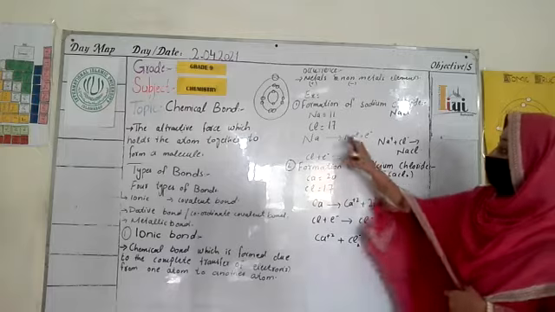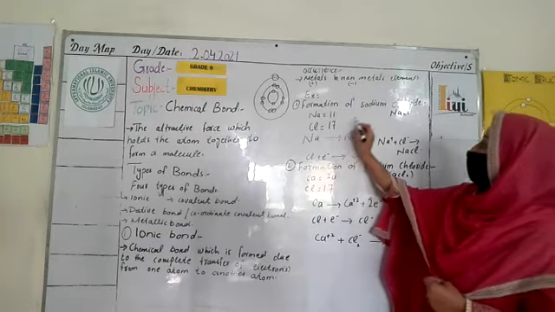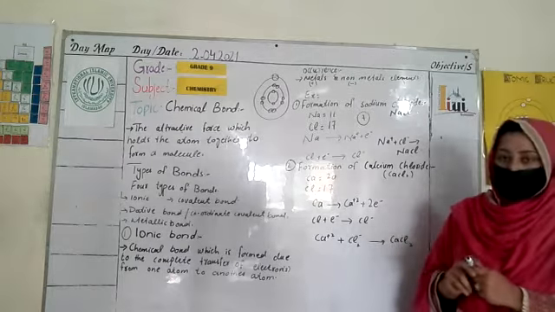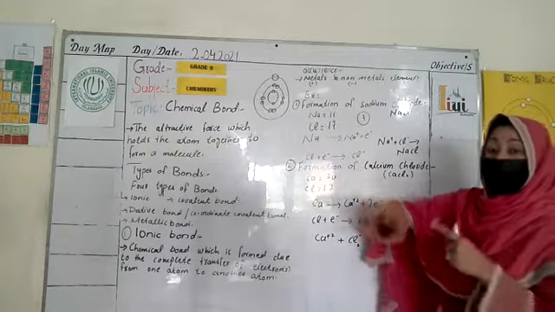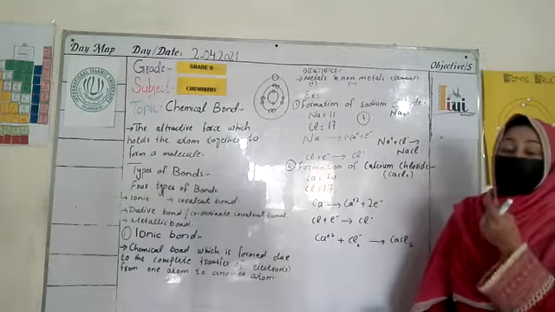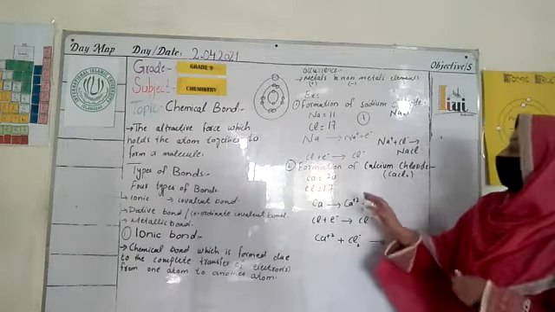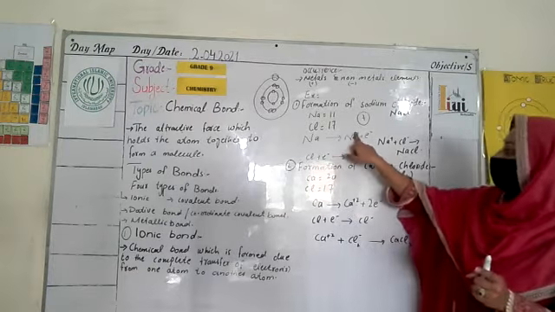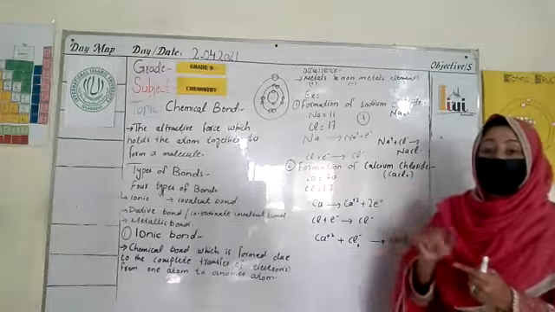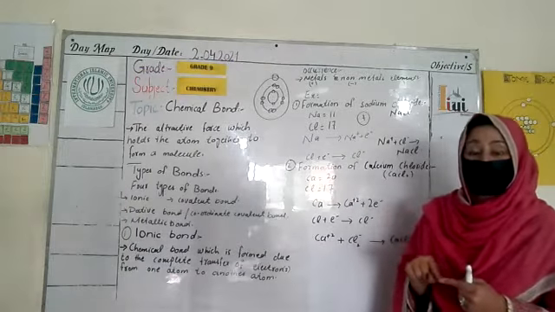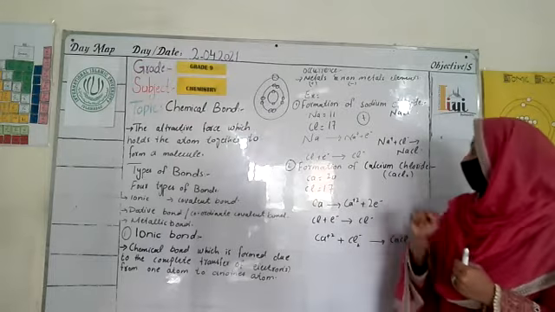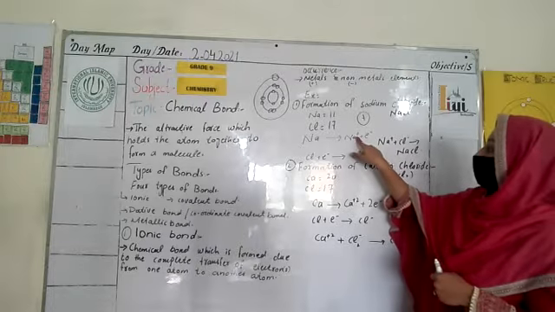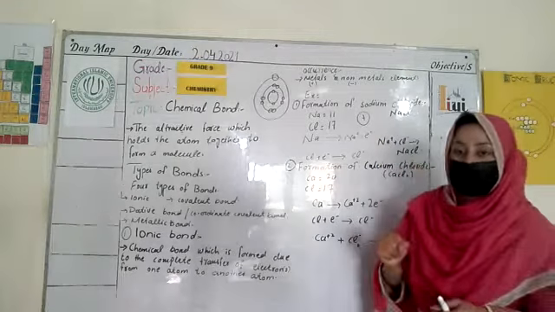So what will happen? In chlorine, the valence shell has 7 electrons. So it needs one electron to complete its outermost shell, its octet, and come to stability. Sodium gives its one electron, so it gets a positive charge. We say that metals are elements that take a positive charge, and sodium is a metal, so when it gives the electron it takes a positive charge.